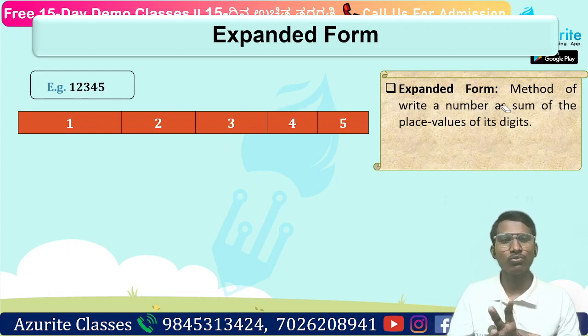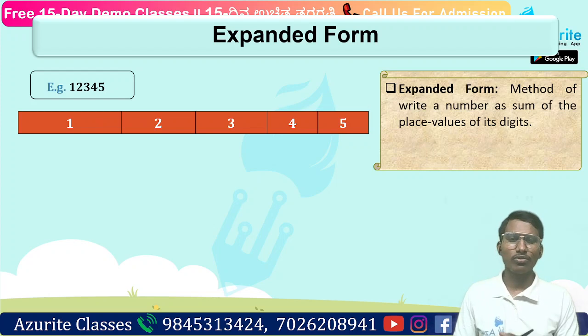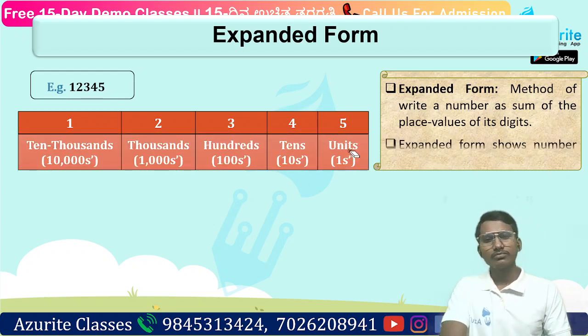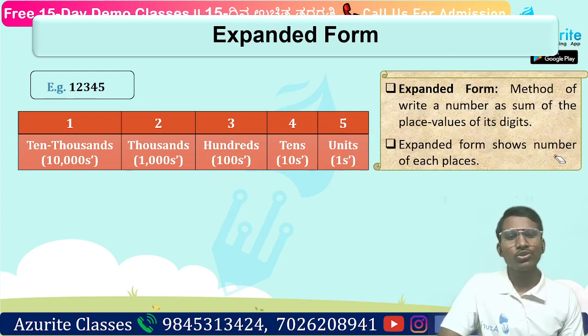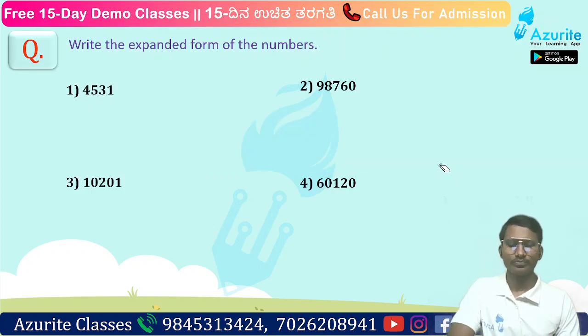So expanded form means what? It is the method of writing a number as sum of place value of its digit. So what is it? Just combining the place values, right? That is sum of place values of its digit is what expanded form. If you add that expanded form, what you will get? You will get the number itself. Okay, so let us write it. So these are the places. Okay, so expanded form shows the number of each place. Okay, so let us write now.